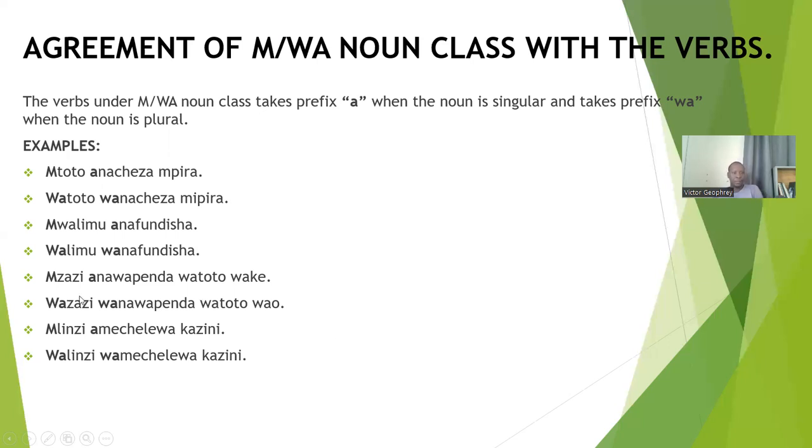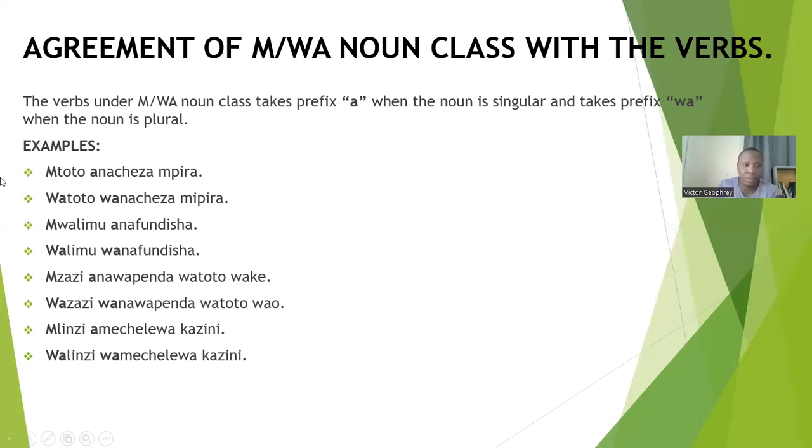You get it? Mzazi anawapenda watoto wake. Mzazi is in singular, so it takes the prefix a: anawapenda. Wazazi wanawapenda watoto wao.